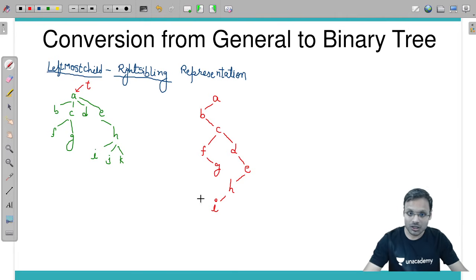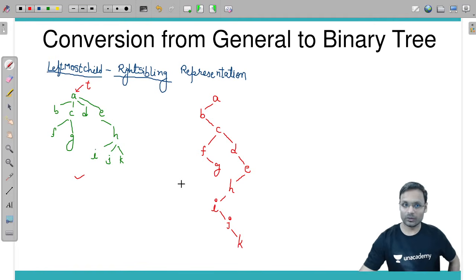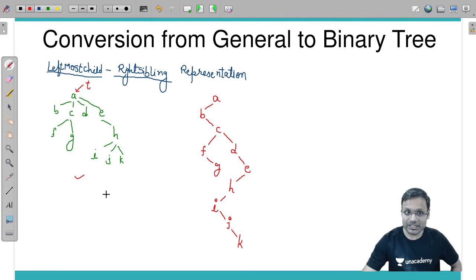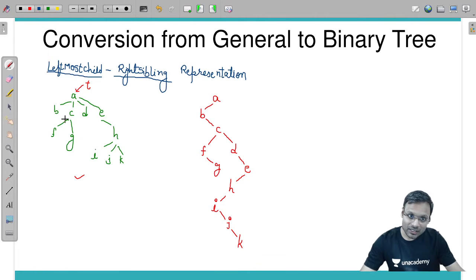So I, is there any child of I? No. So left is empty. Is there any sibling of I? Yes, J. So J should come into the right. J, is there any child? No. Sibling? Yes. Sibling should come into the right. This will be the tree, and this tree is representing this particular general tree into the memory. So it's like the tree is that only. Originally this is only the tree. This particular tree we have represented into this representation.